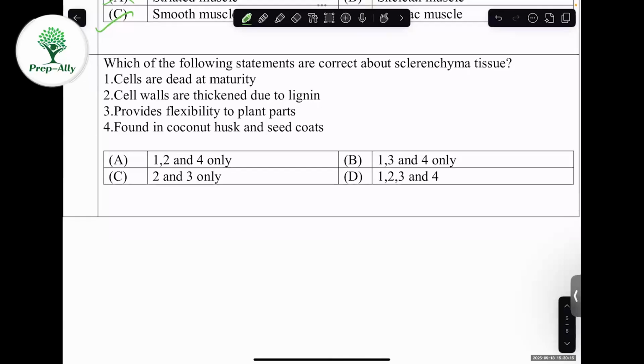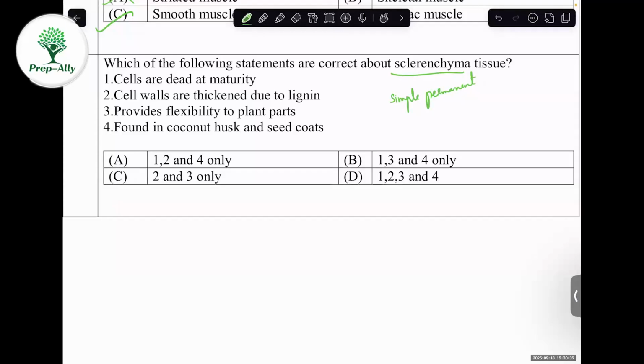20th question. Which of the following statements are correct about sclerenchyma tissue? You know the sclerenchyma tissue belongs to the simple permanent tissue, right? The sclerenchyma is present in the dead parts of a plant or a tree.